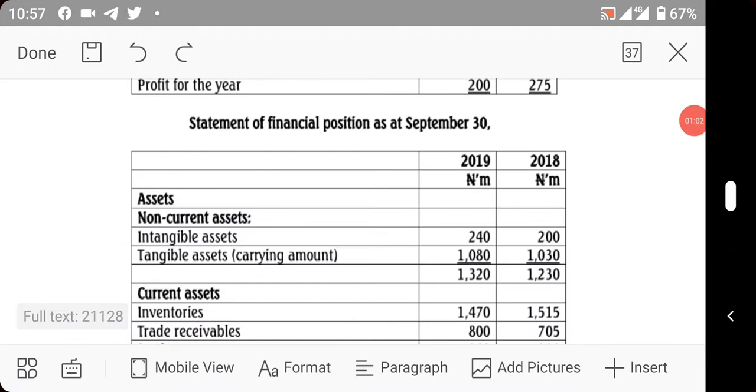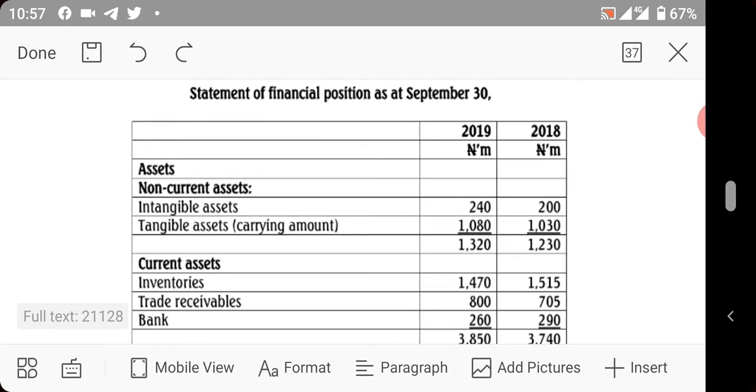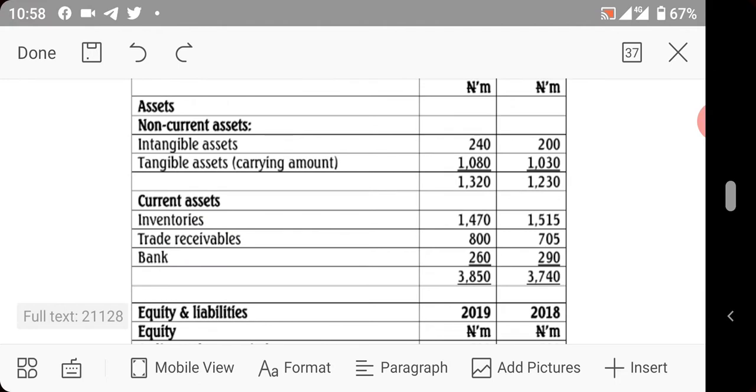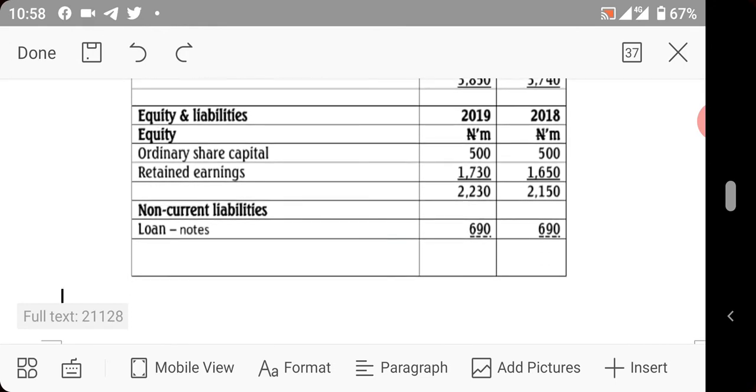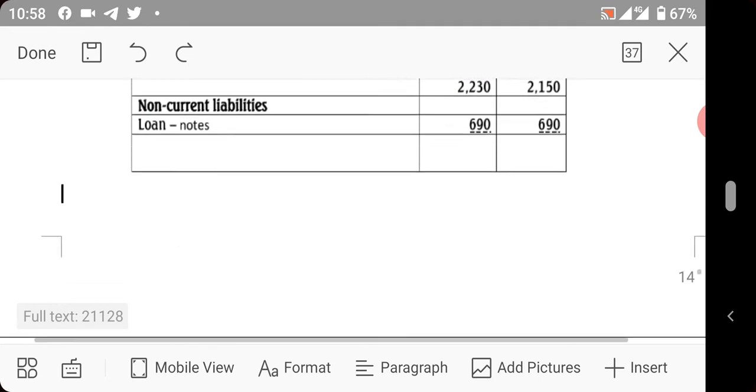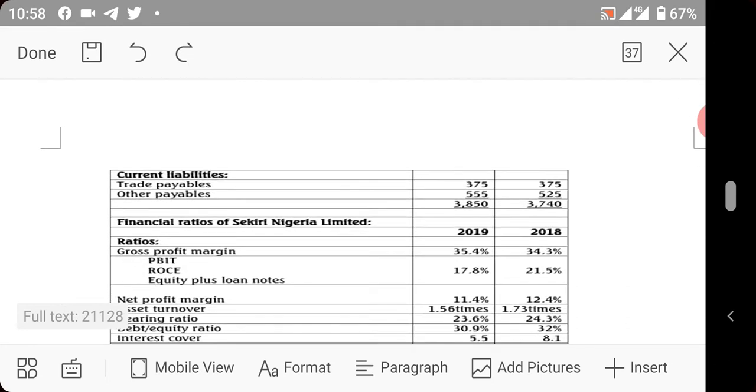Then the statement of financial position: we have intangible assets, tangible assets, current assets, inventory, trade receivable, bank. We have equity, ordinary shares, retained earnings. We have non-current liabilities, loan notes. We have current liabilities: trade payables, other payables.